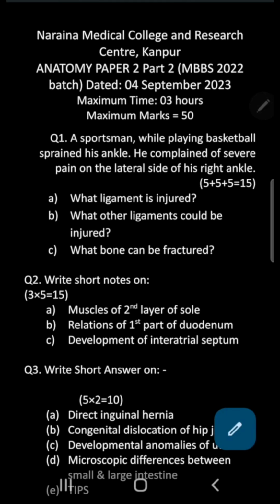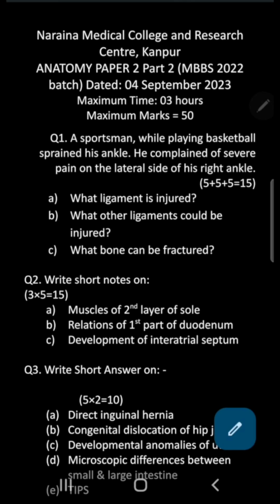Right? This much is enough. You can also describe the actions and need not write the origin and insertion. Well, if you know it, there is no harm. You can write the origin insertion also. This might give you some extra marks.